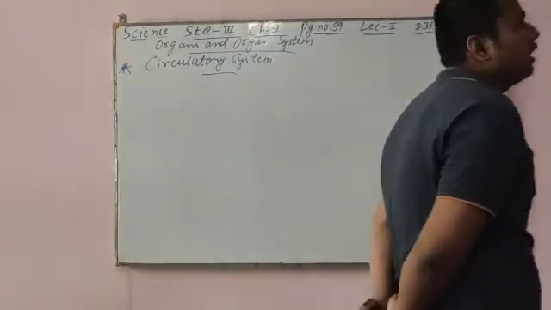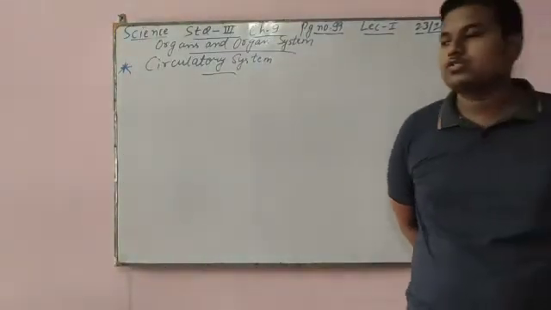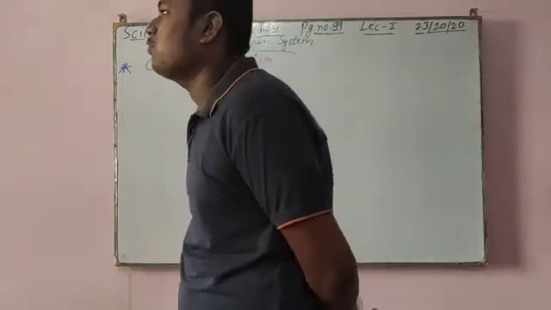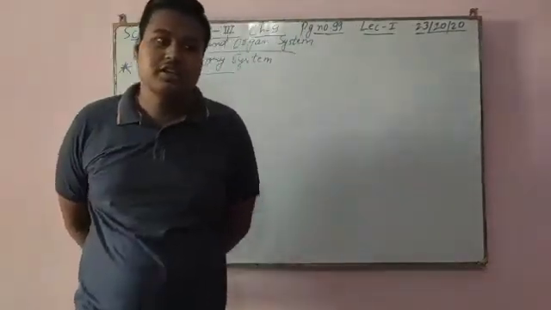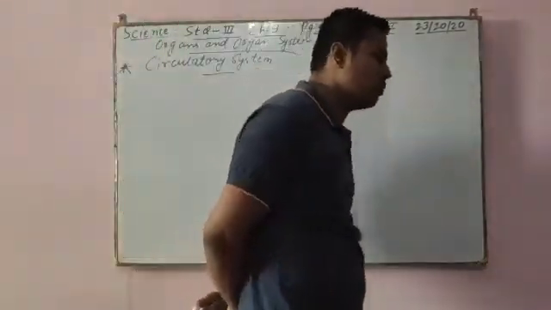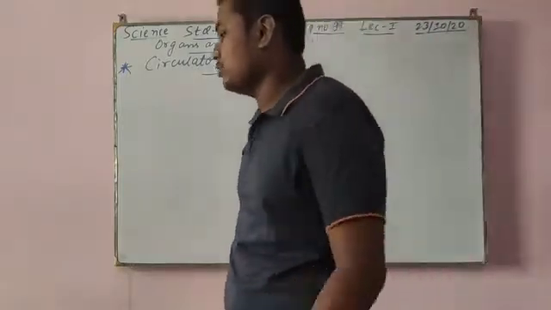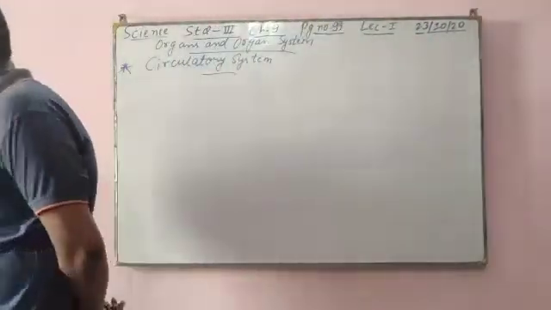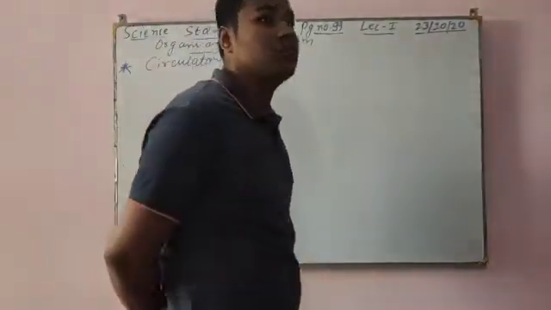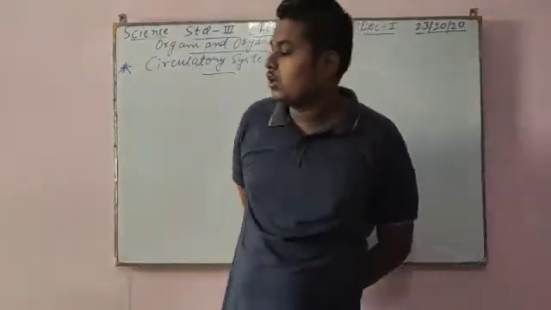During digestion, I taught you, when the food reaches the small intestine, it changes into nutrients, and those nutrients are absorbed by the other parts of the body. But who carries those nutrients to the other parts of the body? Blood. This is the work of blood.